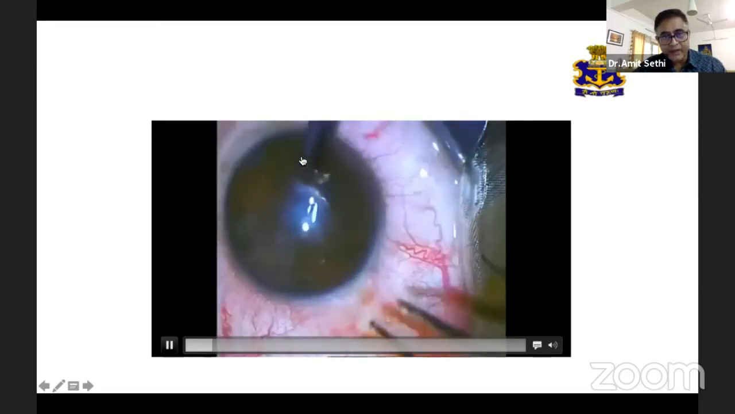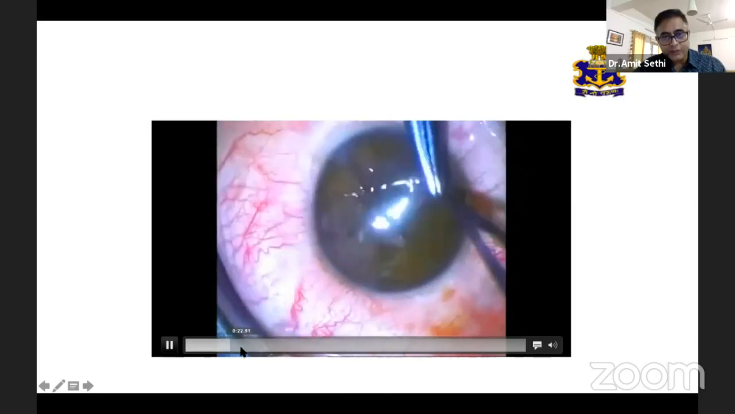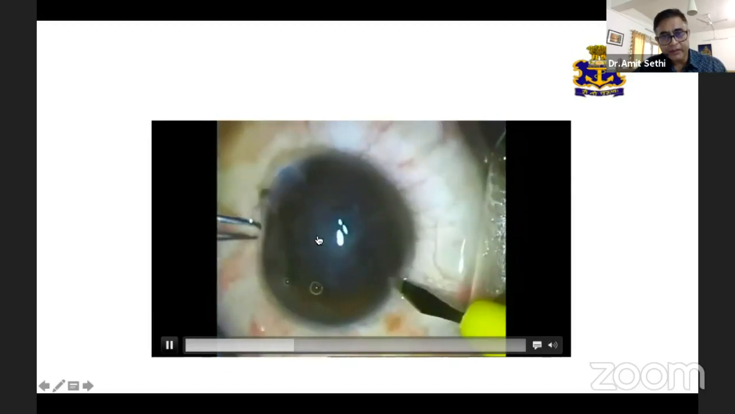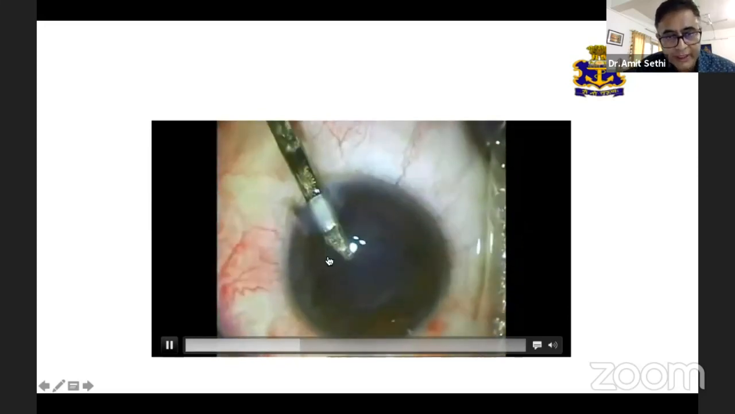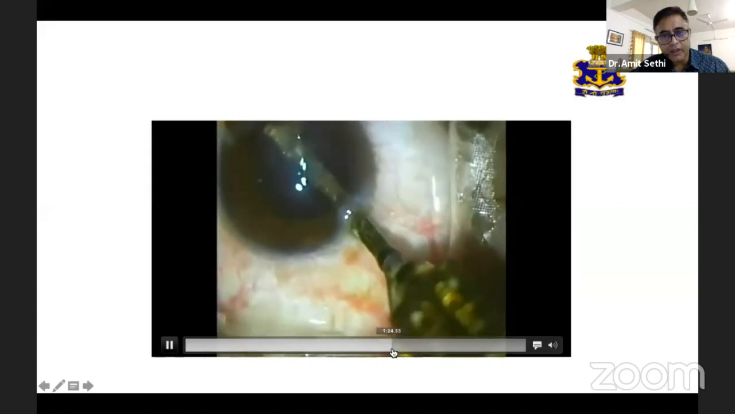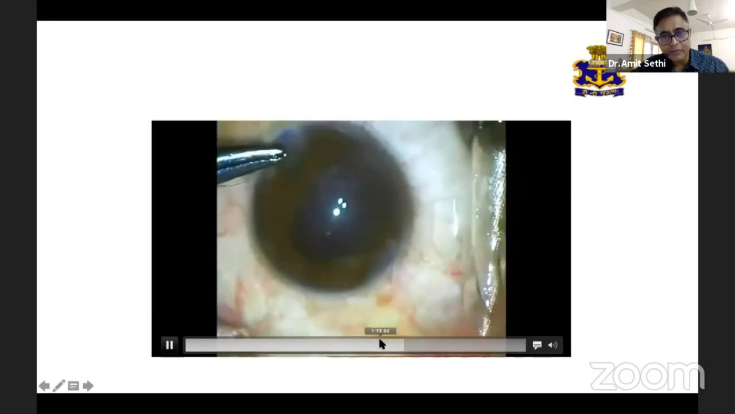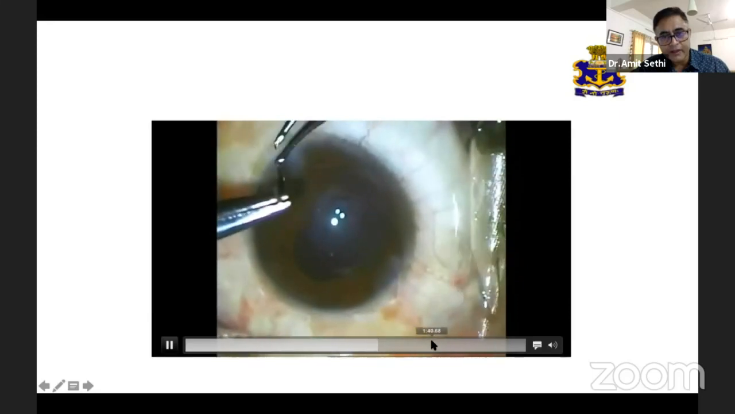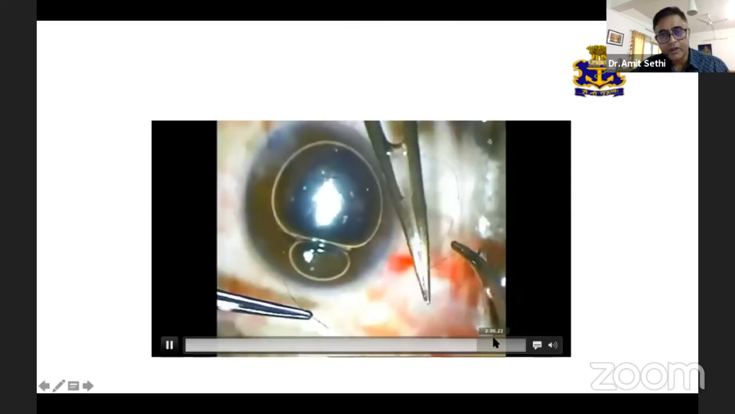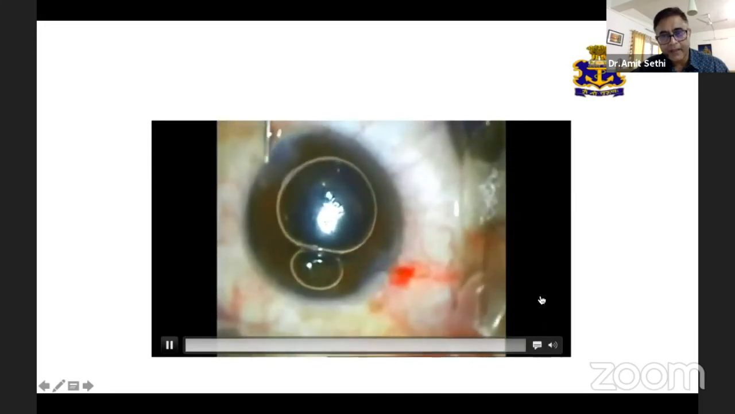So initially the nail was removed. The corneal laceration was sutured, and the anterior capsule was stained by trypan blue, and then the cortical material was removed by a Simcoe irrigation IA cannula. The incisions were sutured with 10-0 nylon, and the patient is doing well.